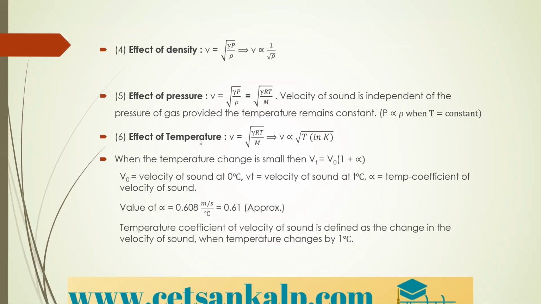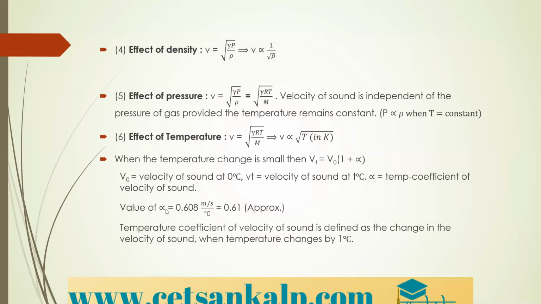What is the effect of temperature here? V equals root of gamma RT divided by M. Therefore, V is proportional to root of T. When the temperature change is small, Vt equals V naught times (1 plus alpha t), where V naught is the velocity of sound at 0 degrees Celsius, Vt is the velocity of sound at t degrees Celsius, and alpha is the temperature coefficient of velocity of sound.